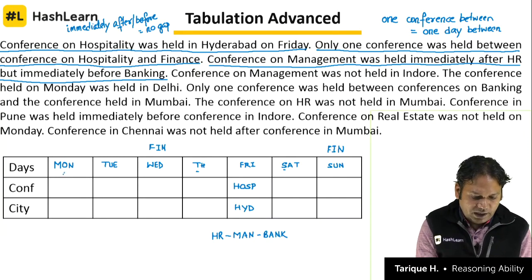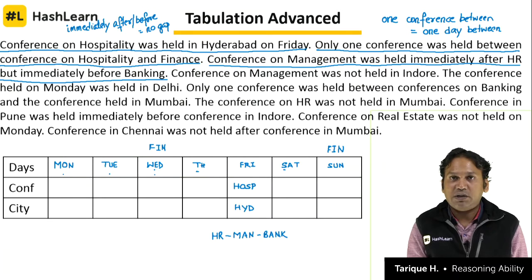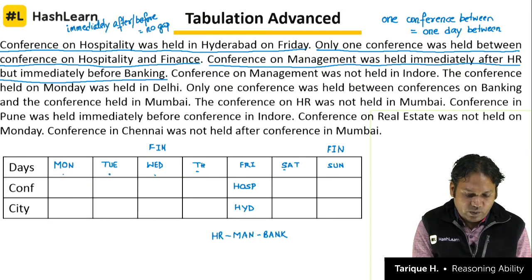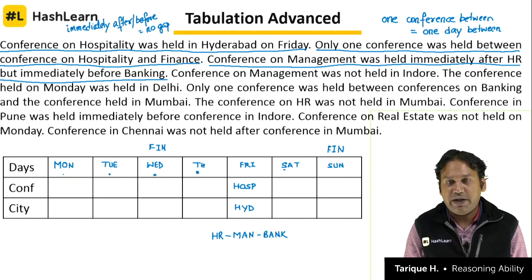Can they be on Monday, Tuesday and Wednesday? Yes, because Monday, Tuesday, Wednesday is vacant right now. The box for conference is vacant, right? Can they also be on Tuesday, Wednesday and Thursday? Yes, Tuesday, Wednesday, Thursday also the box for conference is vacant. So I can put HR, management, banking.